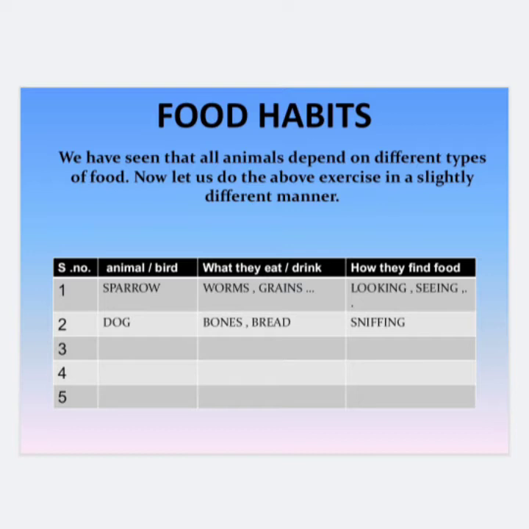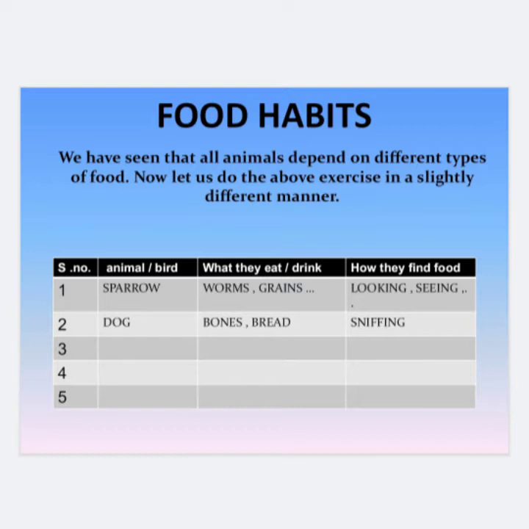Sparrow. Dear students, sparrow is a very common example and we all have seen it, right? So we can easily say what it eats. It eats worms and grains. Can you tell me how sparrows find the food? By looking or seeing.